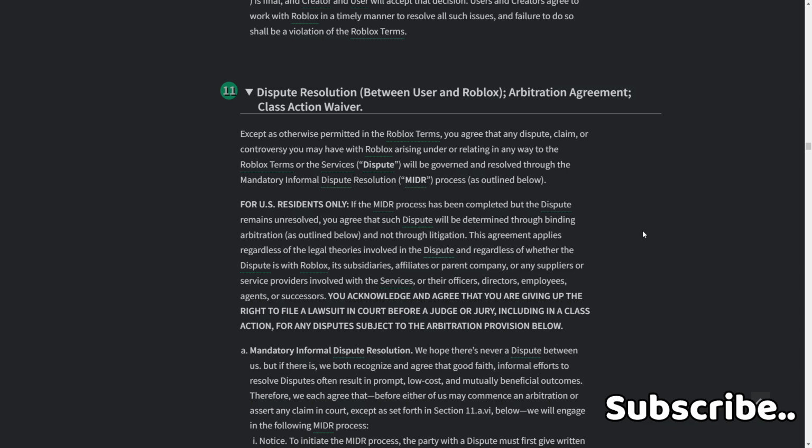This agreement applies regardless of the legal theories involved in the dispute and regardless of whether the dispute is with Roblox, its subsidiaries or affiliates or parent company, or any suppliers or service providers involved with the services, or their officers, directors, employees, agents, or successors. You acknowledge and agree that you are giving up the right to file a lawsuit in court before a judge or jury, including in a class action, for any disputes subject to the arbitration provision below.